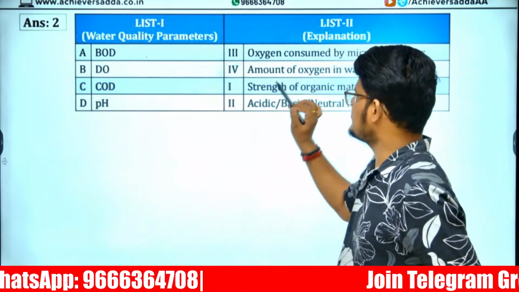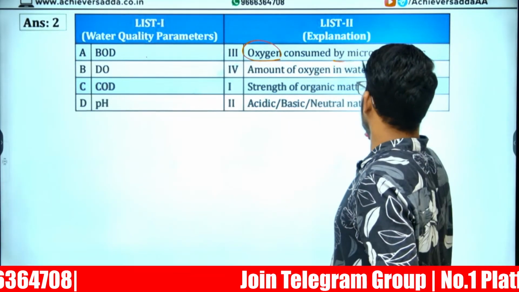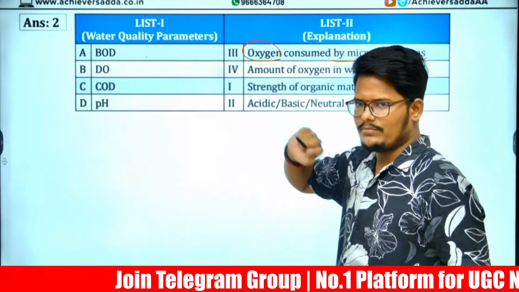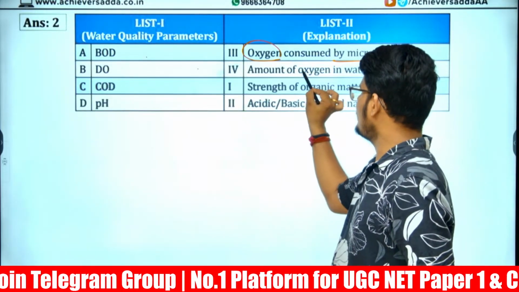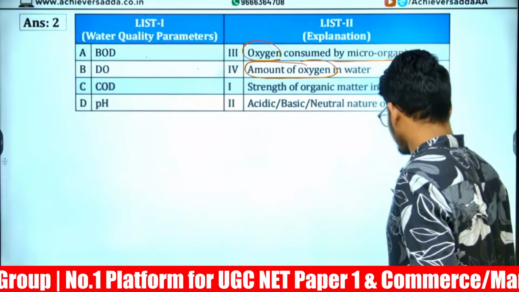Biological oxygen demand, which is the oxygen consumed by microorganisms. How much oxygen? Biological oxygen demand, BOD, is a quality parameter. Dissolved oxygen talks about how much amount of oxygen.